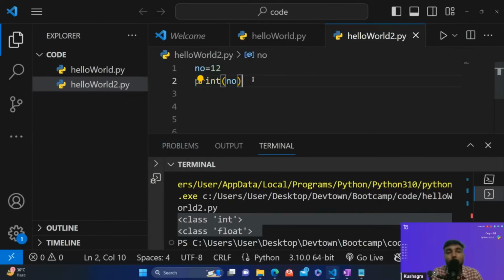This is the code, guys. It's just a basic code. I'm just taking the variable and printing it. It's a basic question. This is the base. If you get to know this, your basics would be clear.